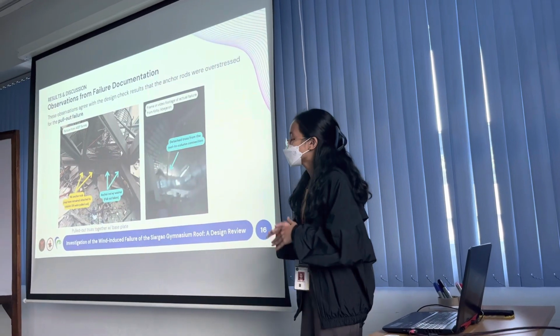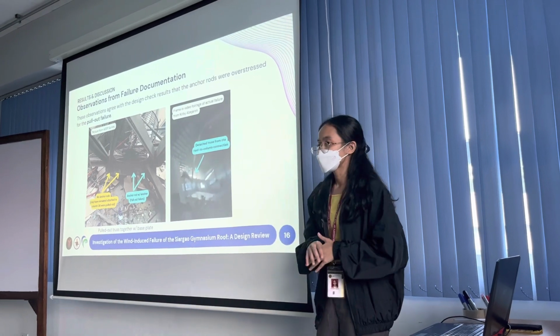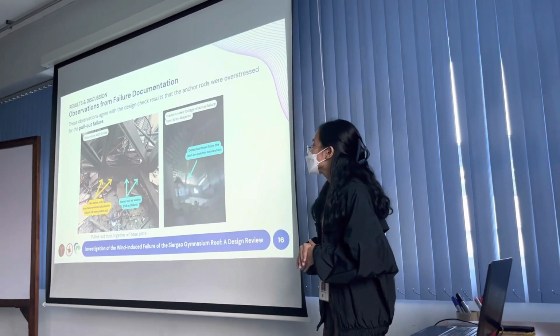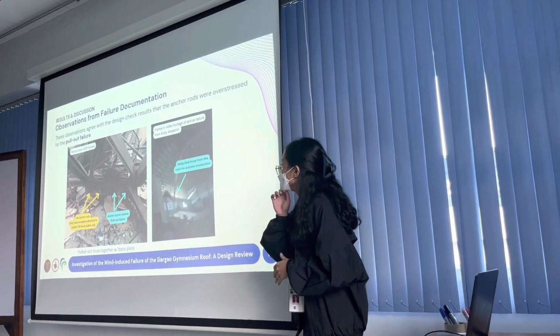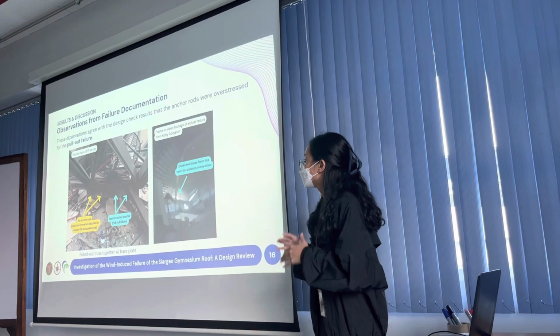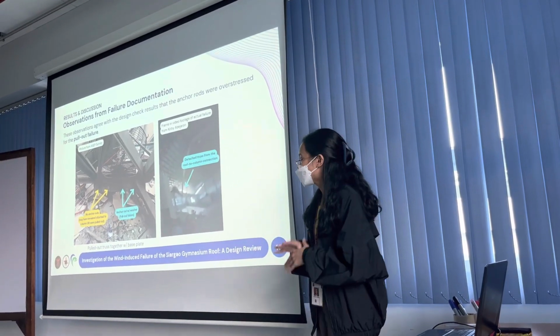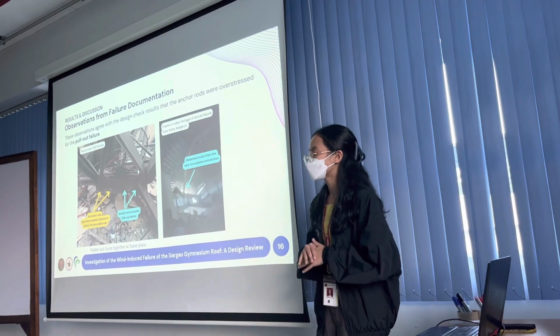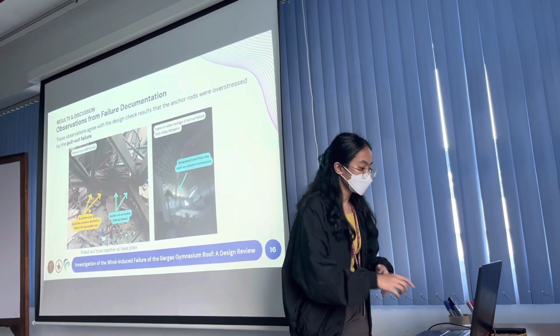Now relating the design check results with the observed roof failure, one of ASEC's observations from their survey were the pulled-out anchor rods as shown in the left image. The image on the right shows one of the first events in the failure sequence observed from a video footage where the truss was detached from a column. These observations agree with the design check results that the anchor rods were under-designed for pull-out failure.